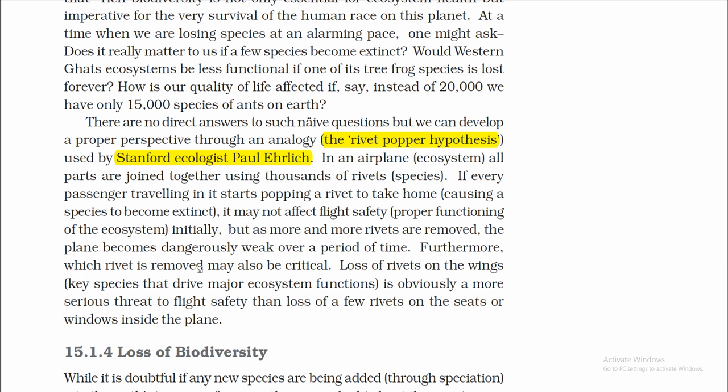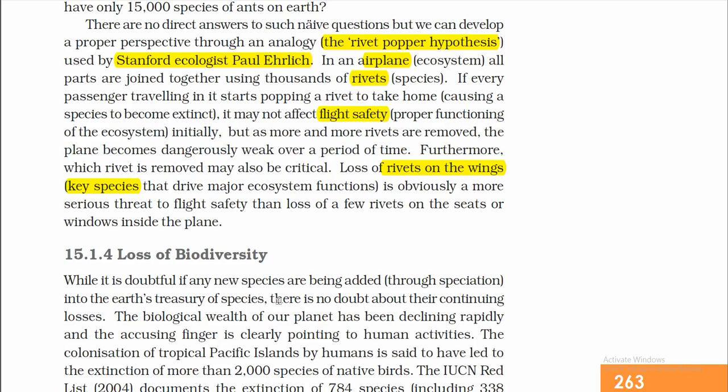Furthermore, which rivet is removed may also be critical. Loss of rivets on the wings, the key species that drive major ecosystem functions, is obviously a more serious threat to flight safety than loss of a few rivets on the seats or windows inside the plane.